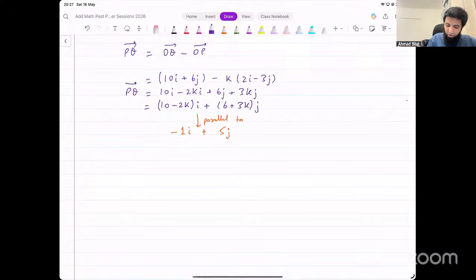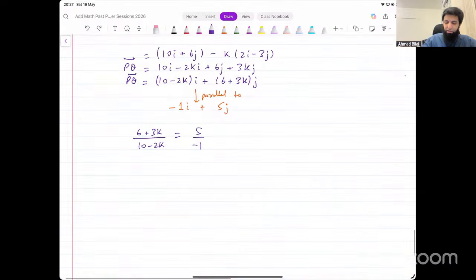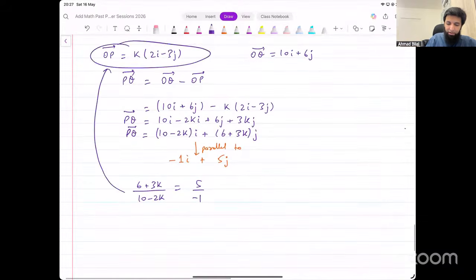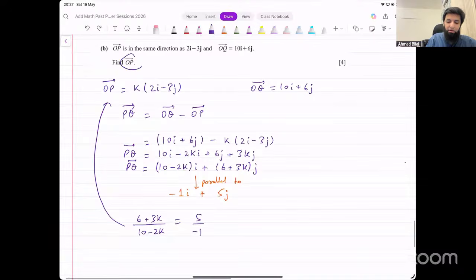So gradient of PQ, what is that? 6 plus 3k divided by 10 minus 2k. That should equal 5 over minus 1. Okay, that will give the value for k. Once you've got the value for k, input that value of k back here, and you'll get the vector OP, the position vector of P. That's what we were looking for.